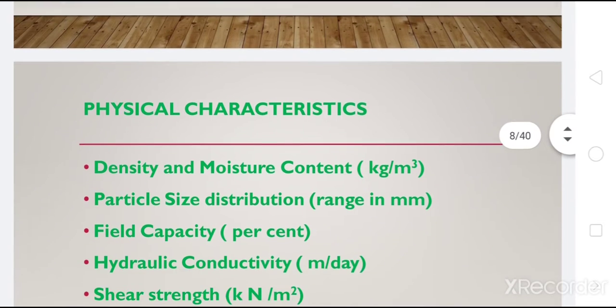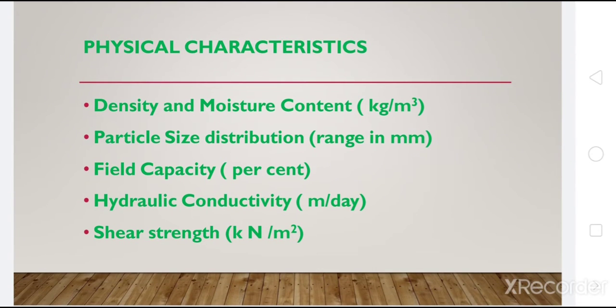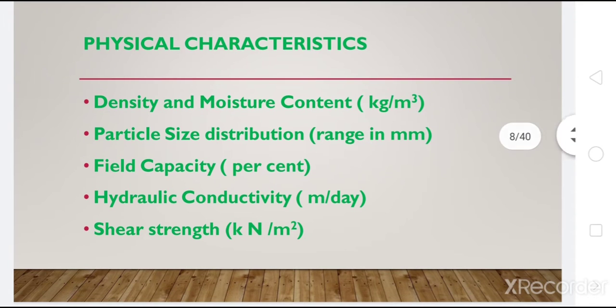So first of all, we are going to see what the physical characteristics of municipal solid waste are. The major physical characteristics that we need to know are, one, density or the specific weight of solid waste. Then there is moisture content, particle size distribution, the field capacity, hydraulic conductivity or permeability, or the shear strength of the waste. So all these are the main physical characteristics that we need to study.